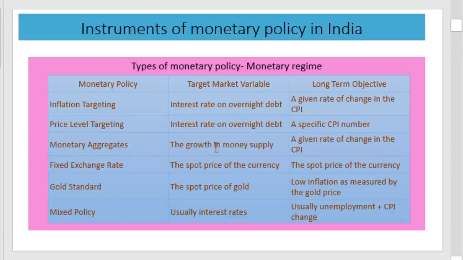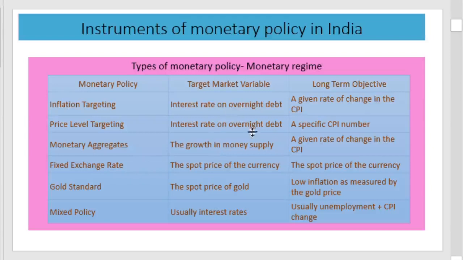Some of the important types of monetary policy are inflation targeting, price level targeting, monetary aggregate, fixed exchange rate, gold standard, and mixed policy. These are the approaches used by different central banks as their monetary policy.